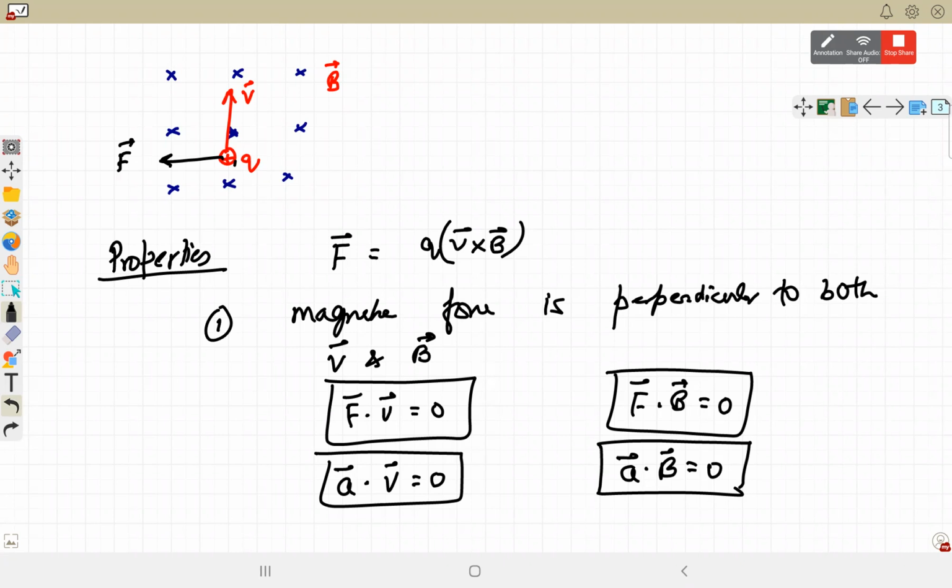Force and displacement are perpendicular to each other in all the cases. That is F dot S is equal to 0. F dot V is 0, so F dot S is 0.